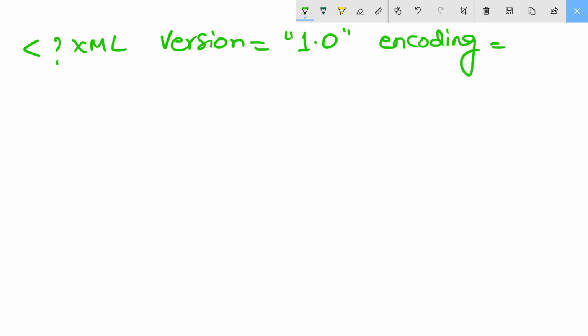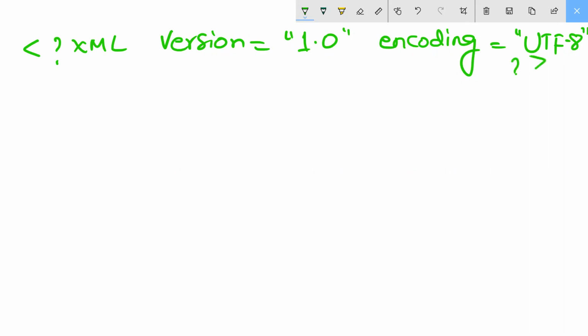That is the programming. No need to worry about this one. You will find it the same everywhere. Okay, UTF-8 is the version of that, and you can close with this one. Then after that, the question mark: I have started with a question mark, and then I will close it.